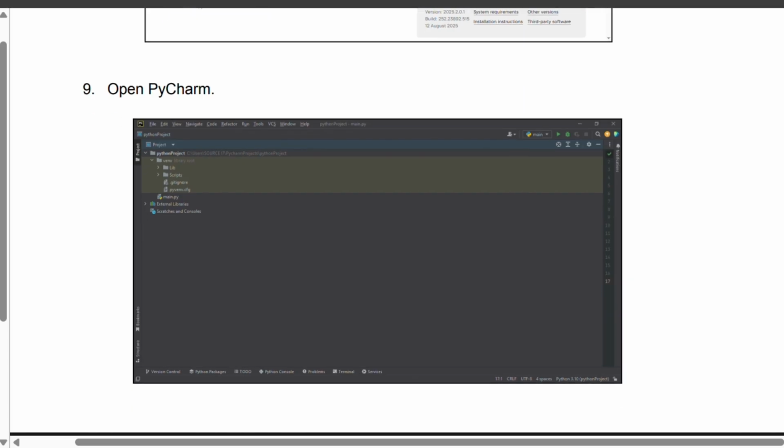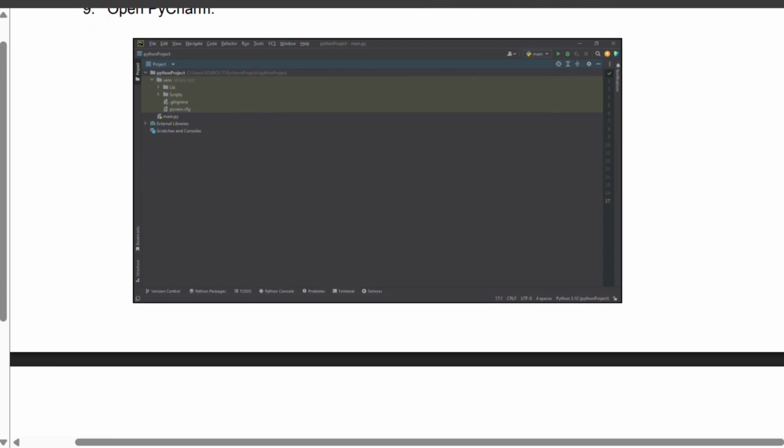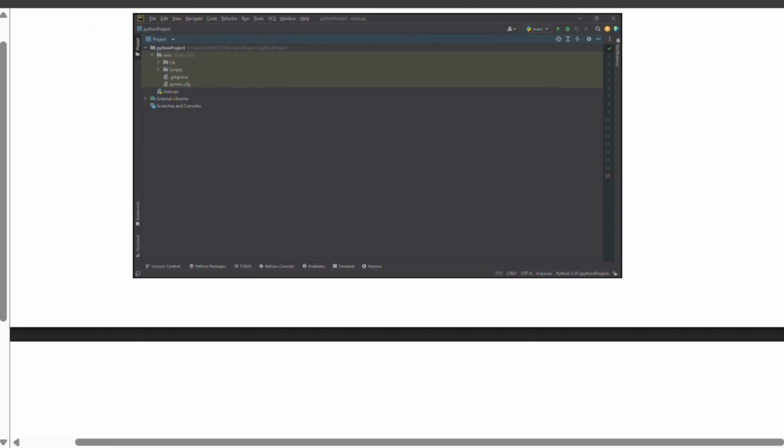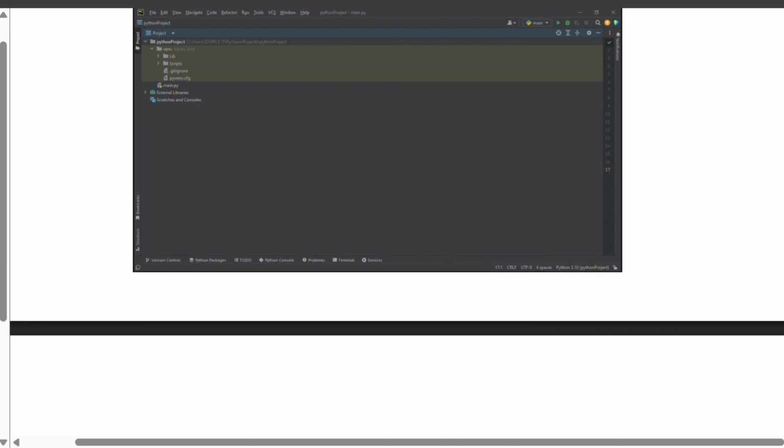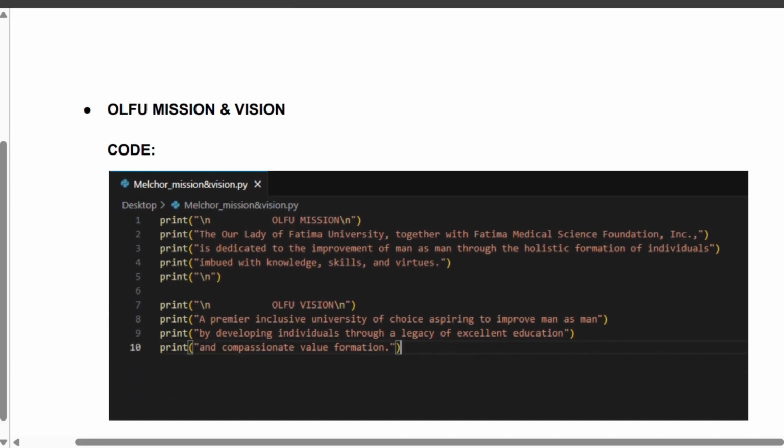And for the final part of the activity, we were asked to create a Python program displaying the mission and vision of Our Lady of Fatima University, for which I used Visual Studio Code for the coding part. In this program, I used print statements to display the mission and vision clearly, and I used multiple print functions.